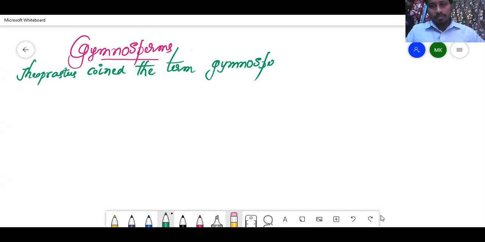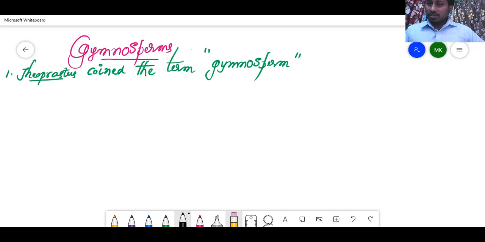All right. The same scientist we already discussed at the beginning of this plant kingdom classification. Do you remember when we spoke about the three types of classification? Artificial classification.